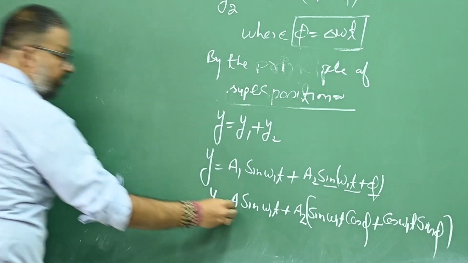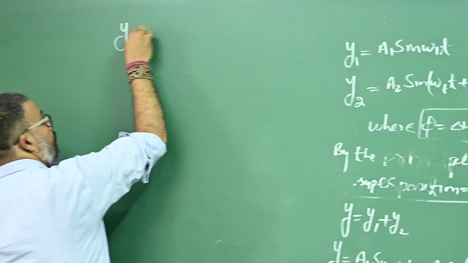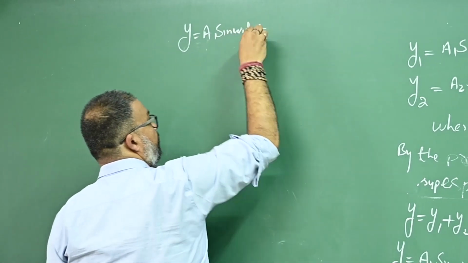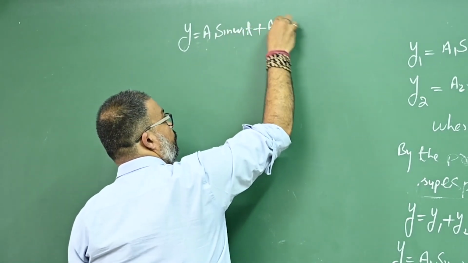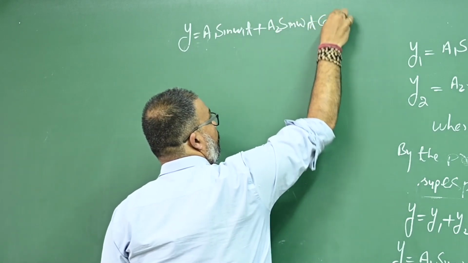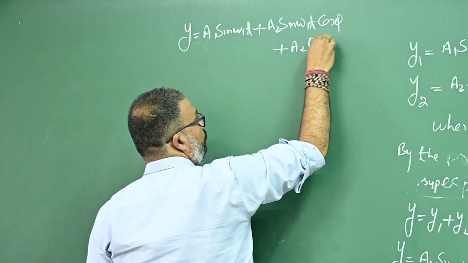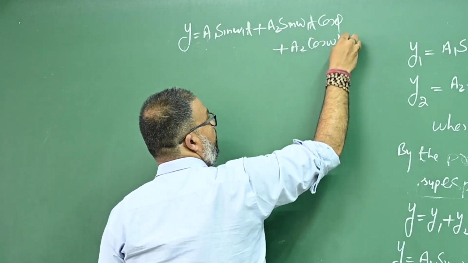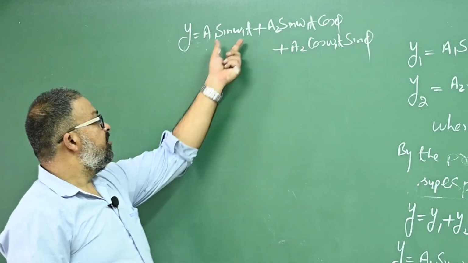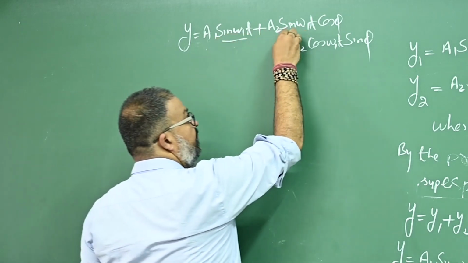So what I get? y is equal to a1 sine of omega 1t plus a2 sine of omega 1t cos phi plus a2 cos of omega 1t into sine phi. Is that okay?